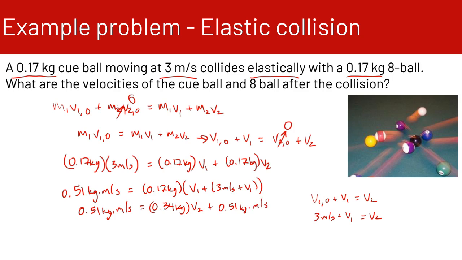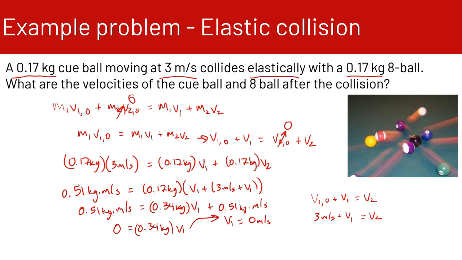So subtract 0.51, oh, that should be v1, sorry, not v2. So subtract 0.51 kilogram meters per second from both sides, and we end up with 0 is equal to 0.34 kilograms times v1. So v1 is equal to 0 meters per second. Okay, so the velocity v1 is 0.